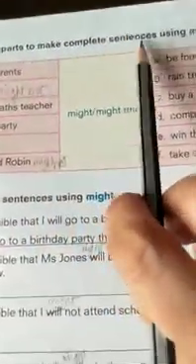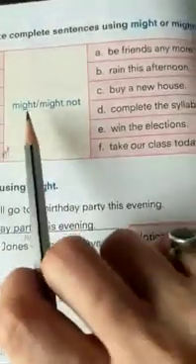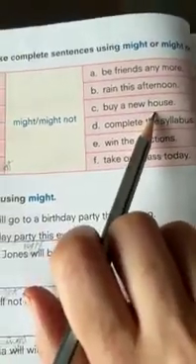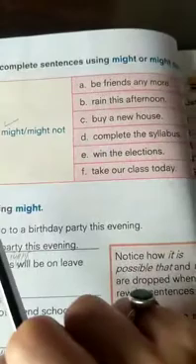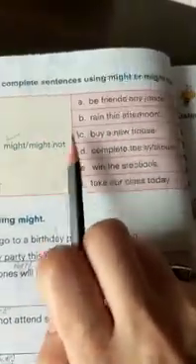We go to the next one, that is B. Match the parts to make complete sentences using might or might not. Okay, you have to use might or might not. It's very easy. My parents might or might not buy a new house. My parents might, here only might will come. And C is the correct option for the first one.